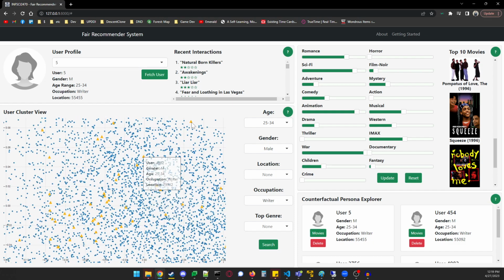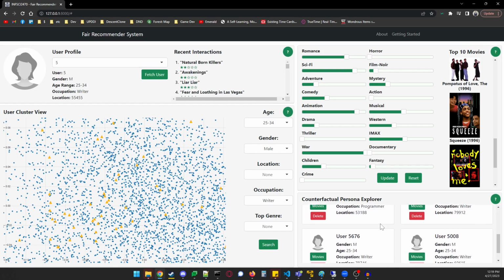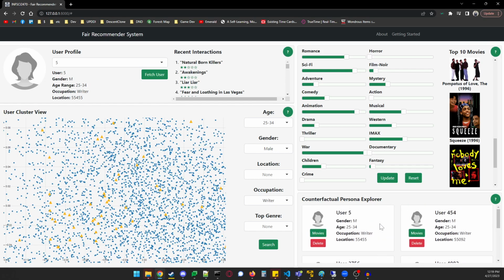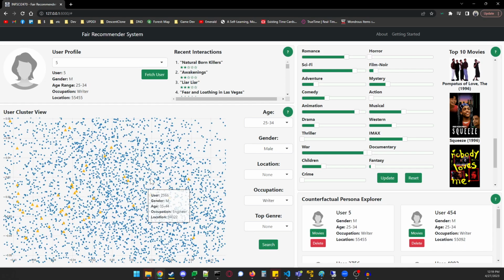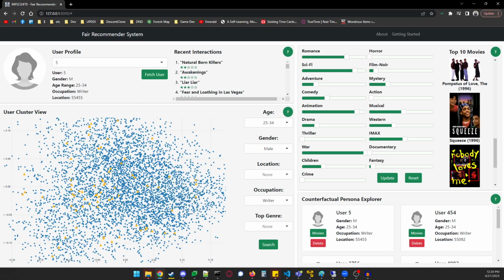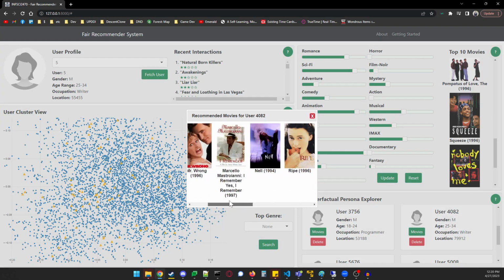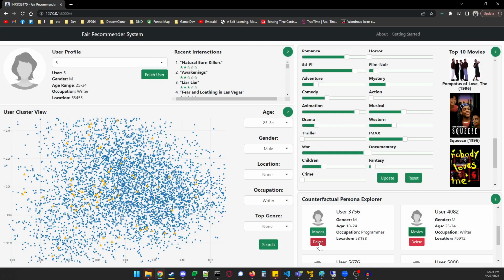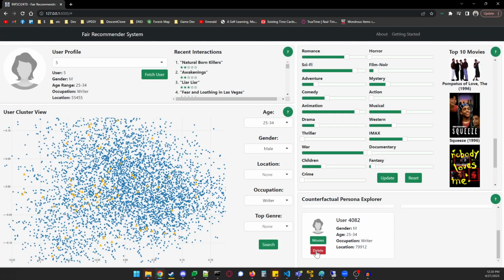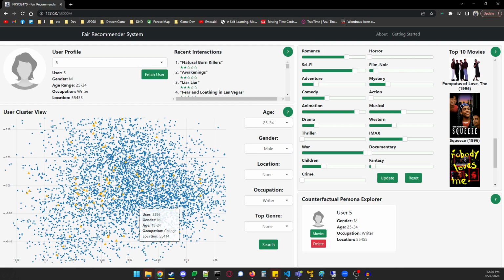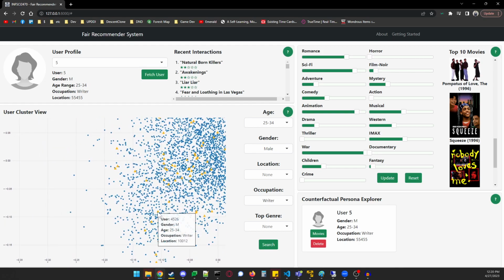I can click on any of these to also add them to my counterfactual persona explorer here in the lower right. These users, after I've selected them on the user cluster view, can now be reviewed, their metadata displaying for each of them, and their movie preferences being accessible at the click of a button. If there are too many, I can always delete them and start over, looking at additional users elsewhere.